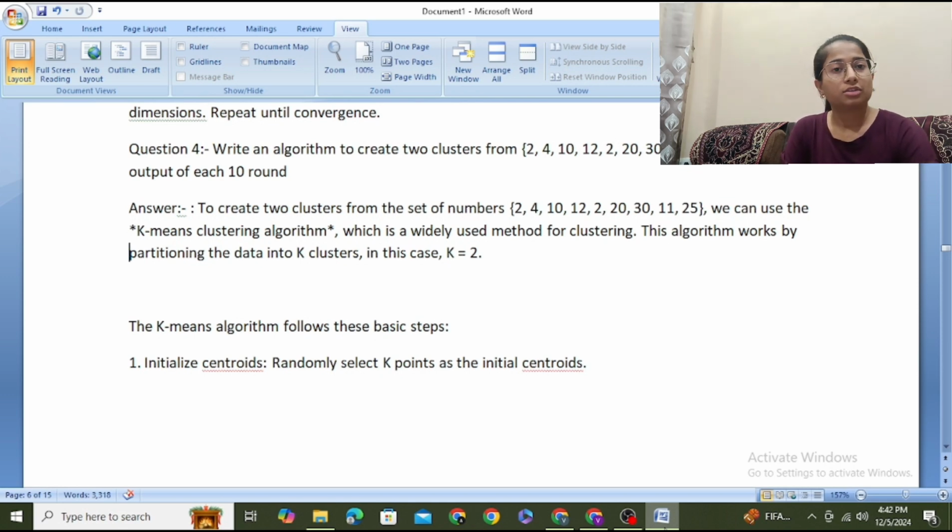From this, any two k points are selected, any value, like 2 or 4, or 30, or 11, like this. Any of the values is selected.